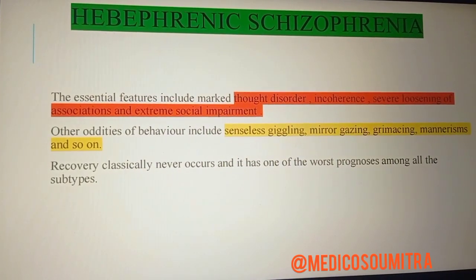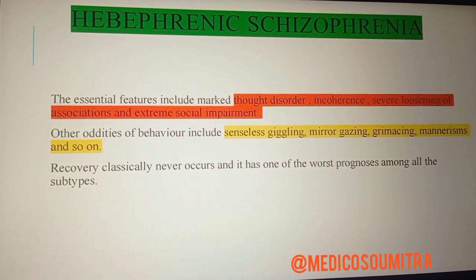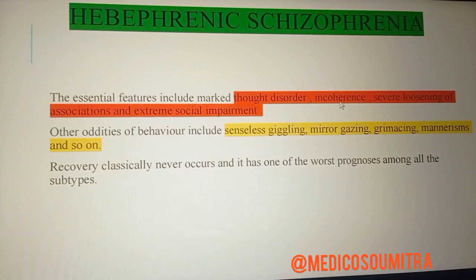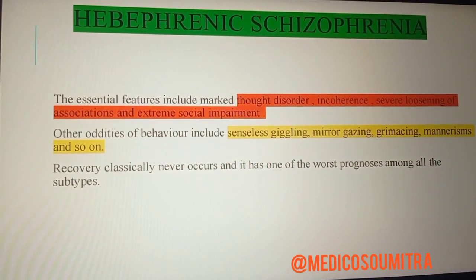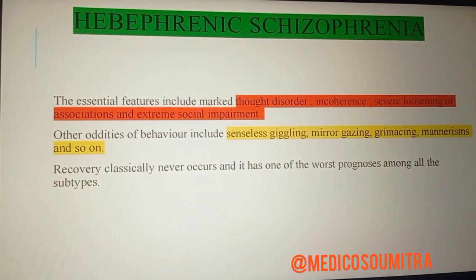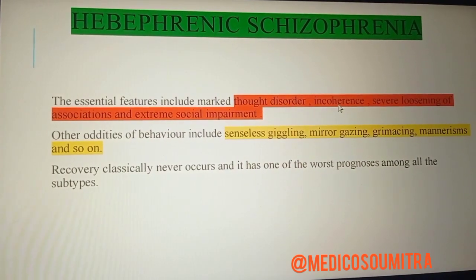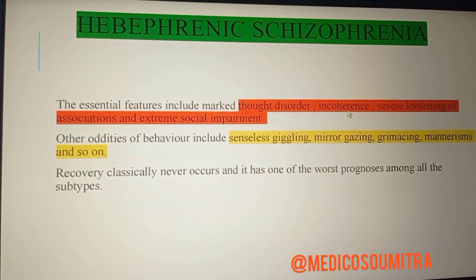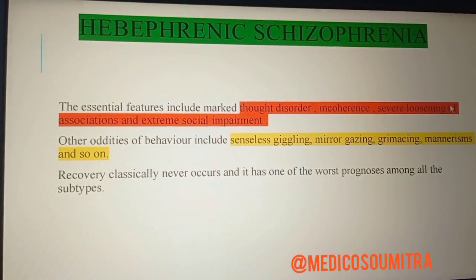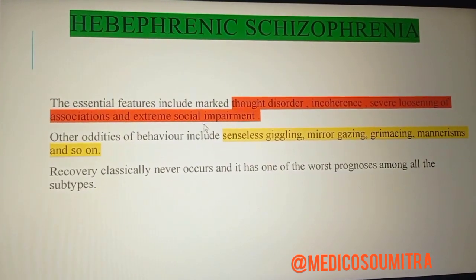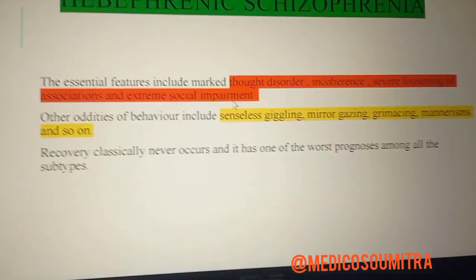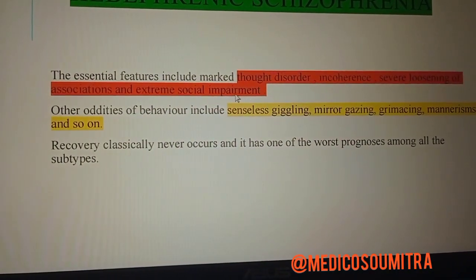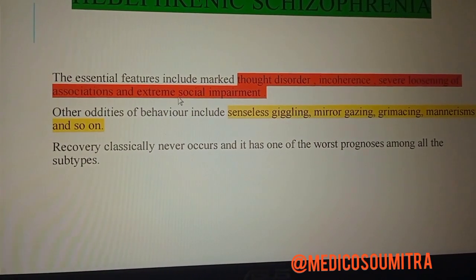They cannot relate things to reality, like time, person, and place, so they are incoherent. They are socially impaired, with very poor communication skills.